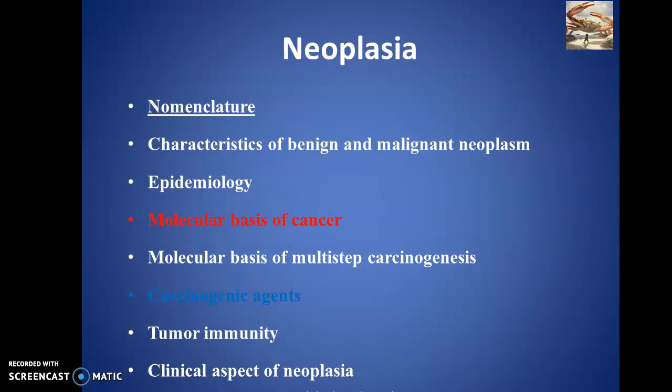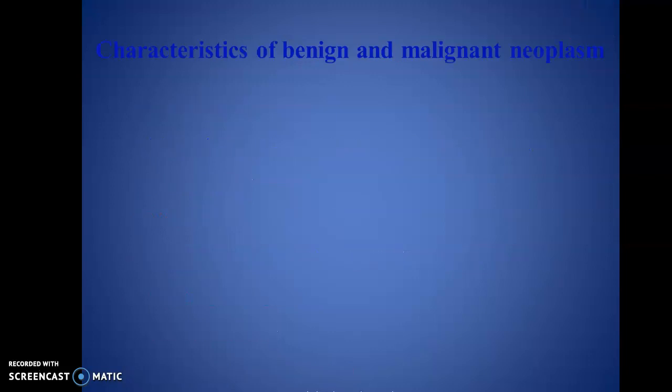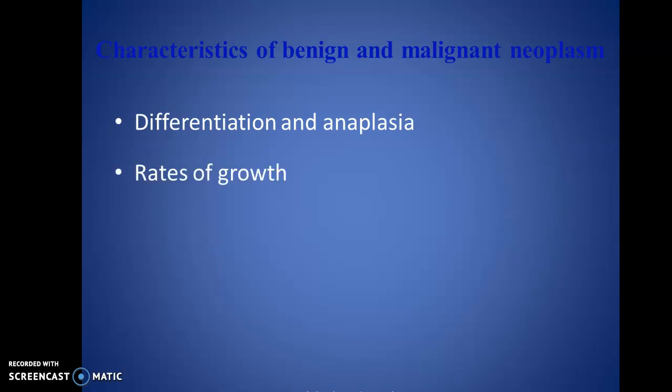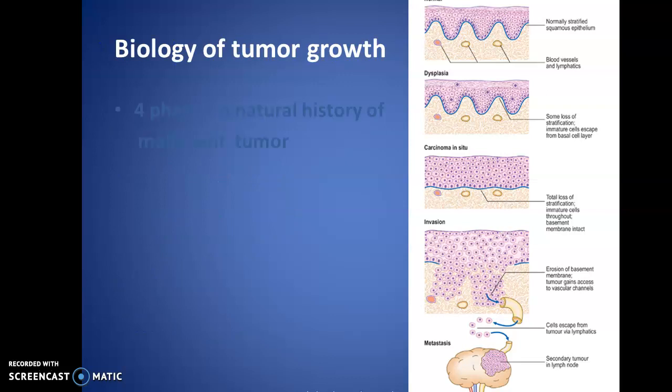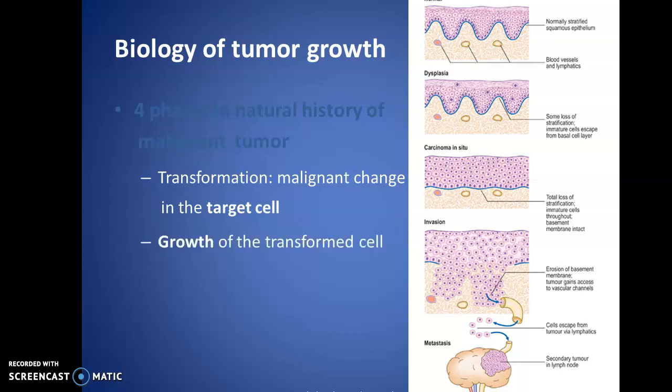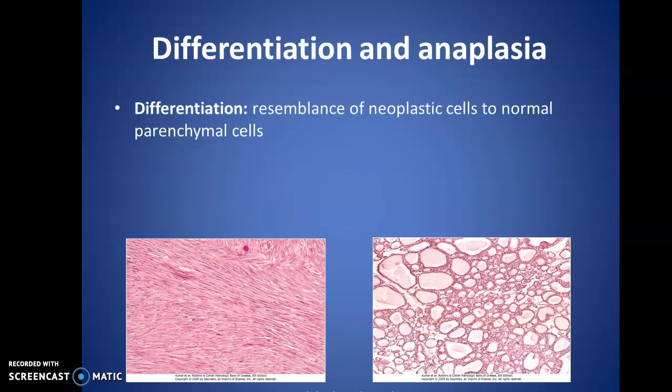Next, we go to characteristics of benign and malignant neoplasms. So what are the characteristics of benign and malignant neoplasm? First, we have to study about differentiation and anaplasia. Then about rates of growth of tumors, about cancer stem cells, local invasion and metastasis. So there are 4 phases in the natural history of a malignant tumor. First is transformation, where a malignant change occurs in the target cell, followed by growth of the transformed cell. Then there is local invasion, followed by distant metastasis.